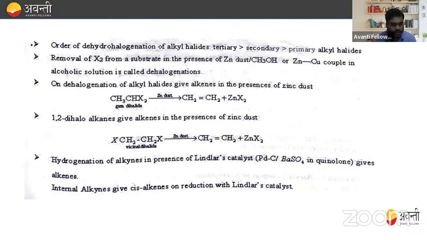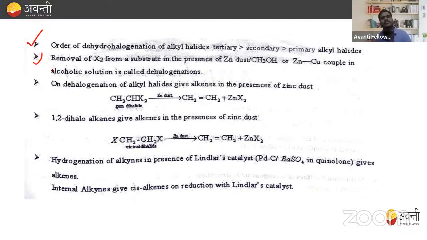Now, next point. Order of dehydrohalogenation of alkyl halide. What will be the order? We already discussed it for dehydration of alcohol. That is tertiary, secondary, and primary. Here also carbocation comes into the picture. So the order will be the same, that is tertiary, secondary, primary alkyl halide.